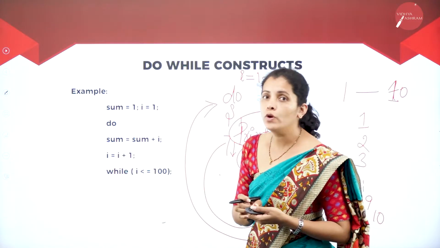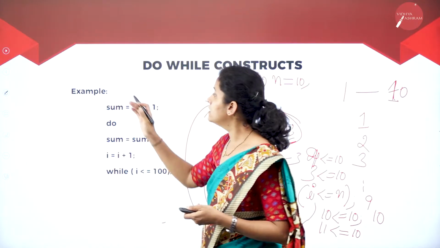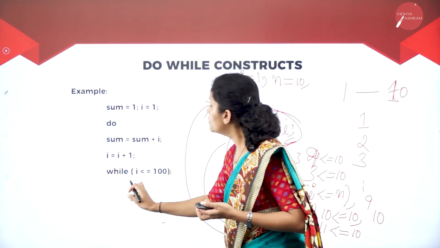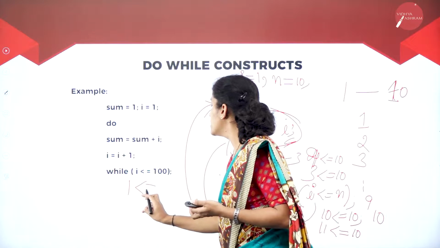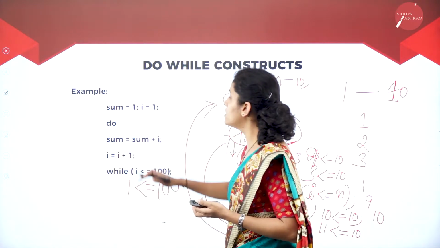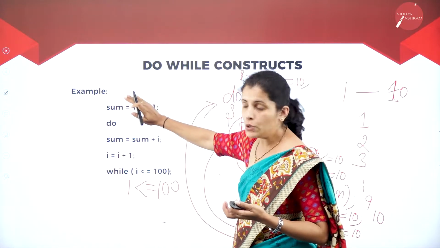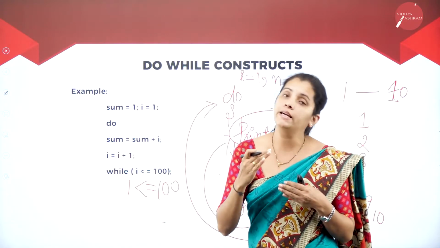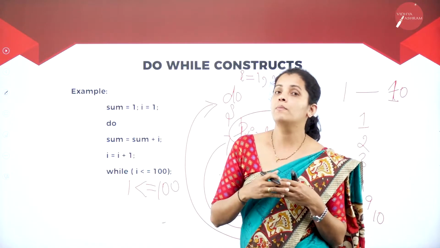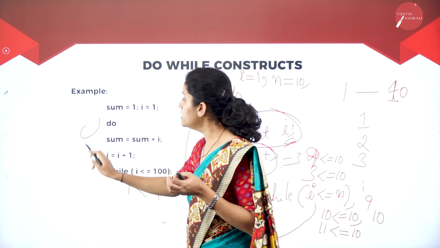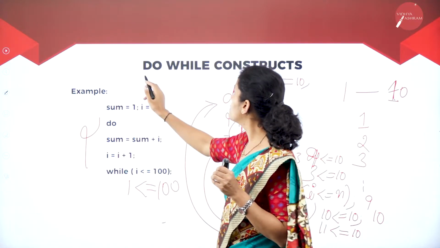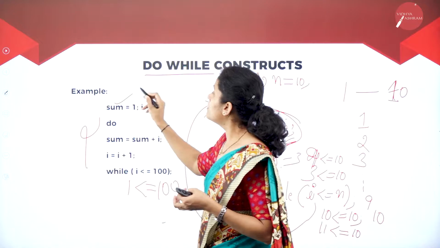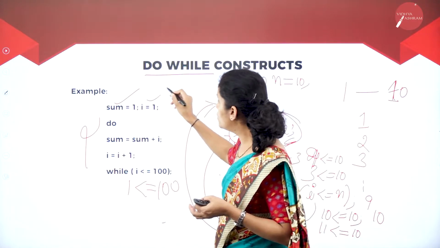Dear students, now I'm going to consider another example. I want to find the sum of given numbers. So it's going to start from 1, less than or equal to 100. That means how many times do I want to execute these steps? That is 100 times. So it is a repeated process, and I'm going to execute these statements continuously. For that reason, I'm going to use the do while construct. So at the beginning, sum equal to 1 and I equal to 1.